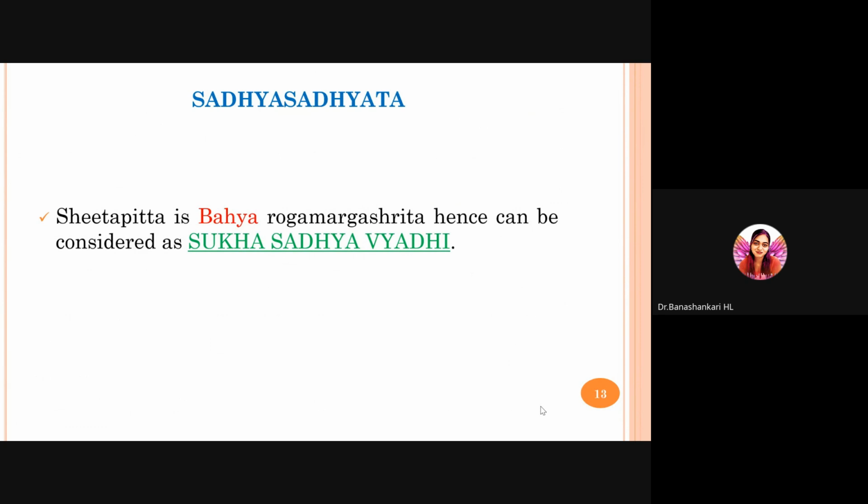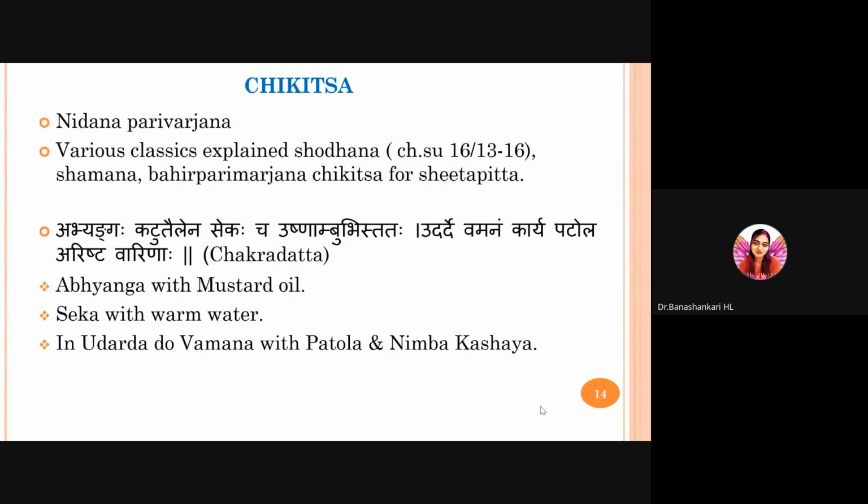Sadhya Sadhyata, prognosis of this disease: as Shita Pitta is a Bahya Roga Margashrita, a disease of external pathway, hence it can be considered as Sukha Sadhya Vyadhi, easily curable. Chikitsa. First line of treatment is Nidana Parivarjana. The first line of treatment for Shita Pitta or any other disease is Nidana Parivarjana, avoiding etiological factors.